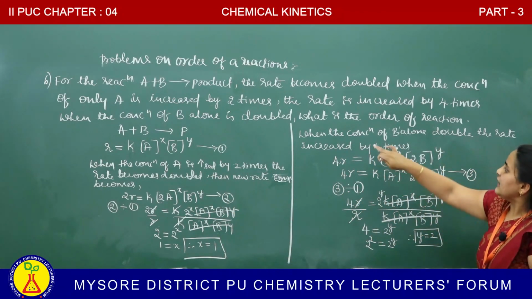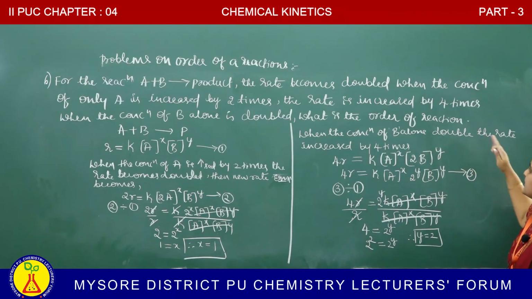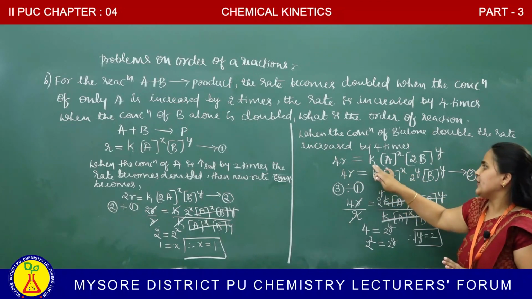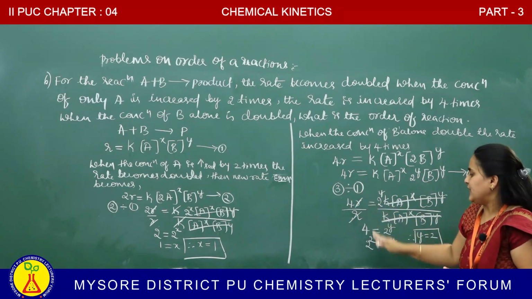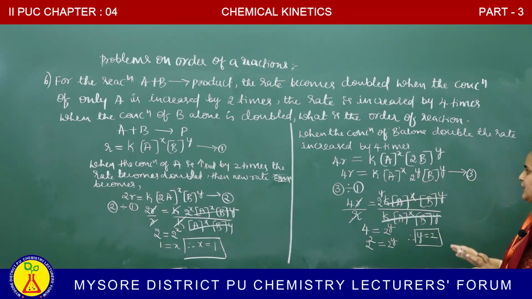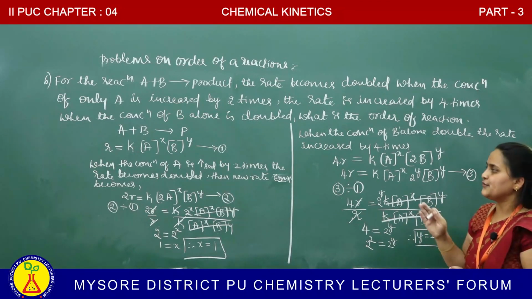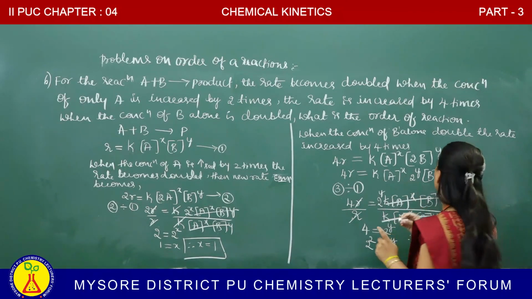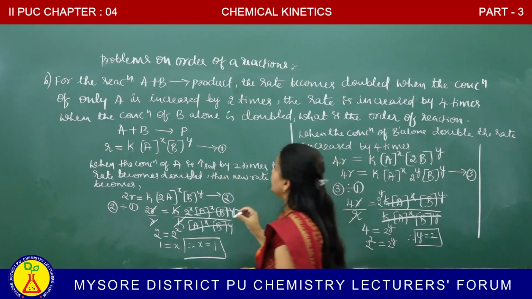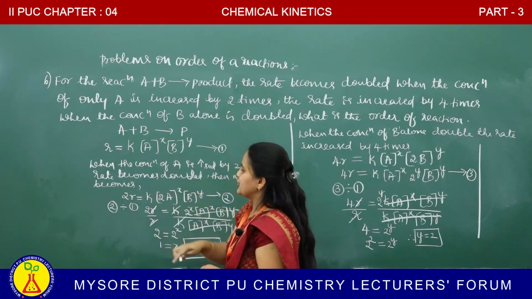In the same way, the concentration of B alone is doubled. The rate becomes 4 times. R becomes 4R. 3 divided by 1, we get a Y value. Y is how much? 2. X is 1 and Y is 2. Substituting X and Y values in the equation 1.